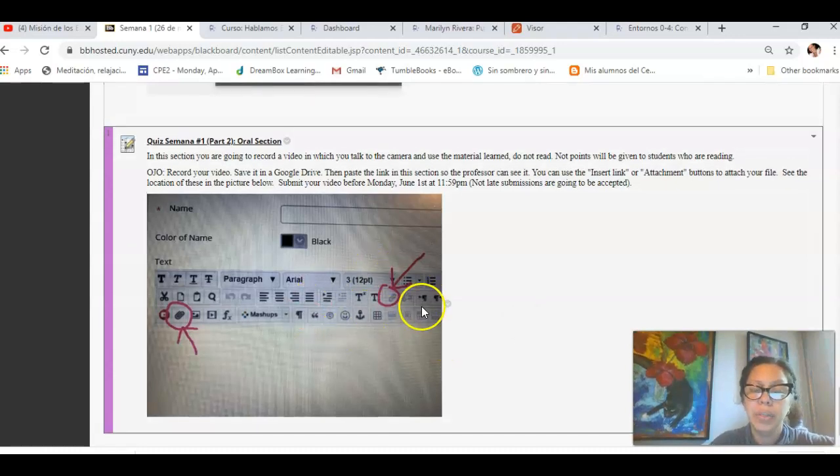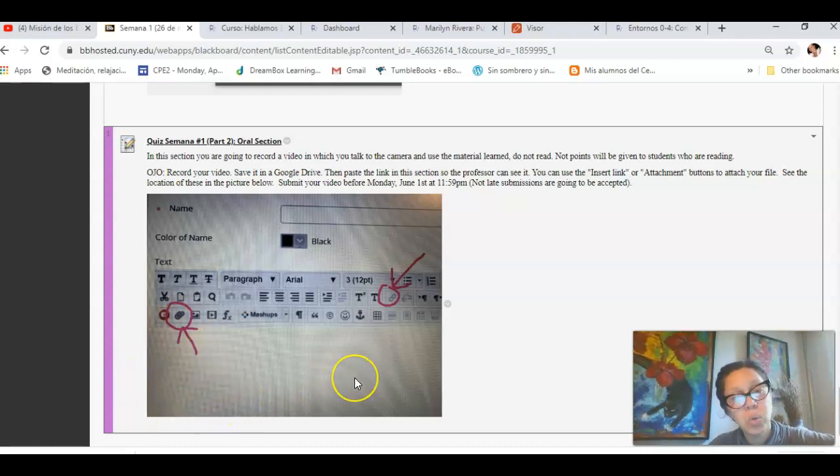Remember, you can save these in your Google Drive and then copy and paste the link. Make sure that I have access to the link, okay? If I don't have access, I'm not going to be able to see it, and then unfortunately I have to give you a 0. So make sure that I have access to that link, okay?